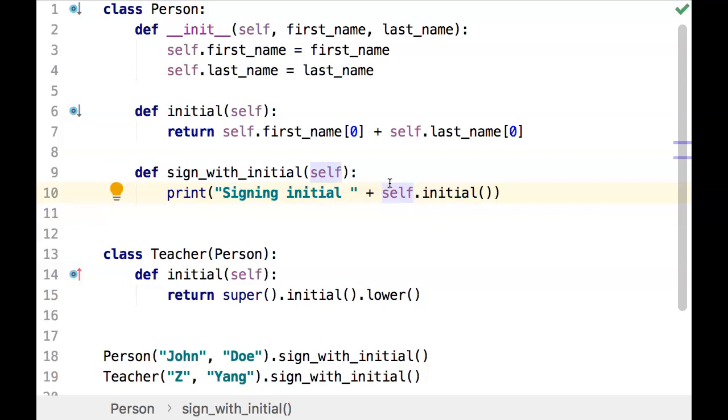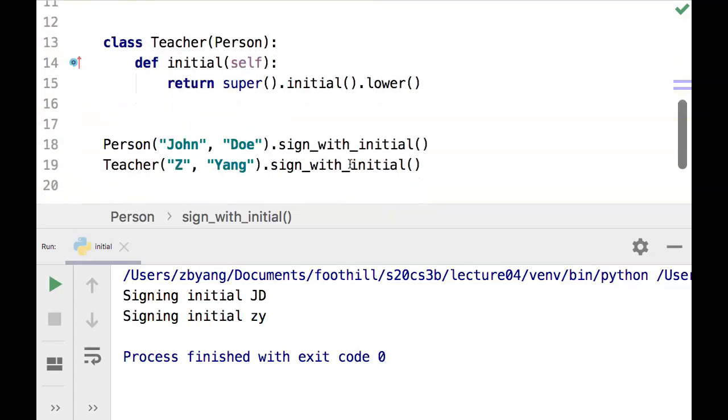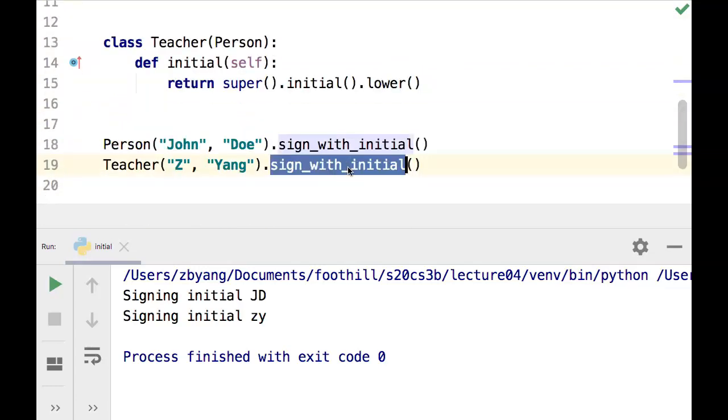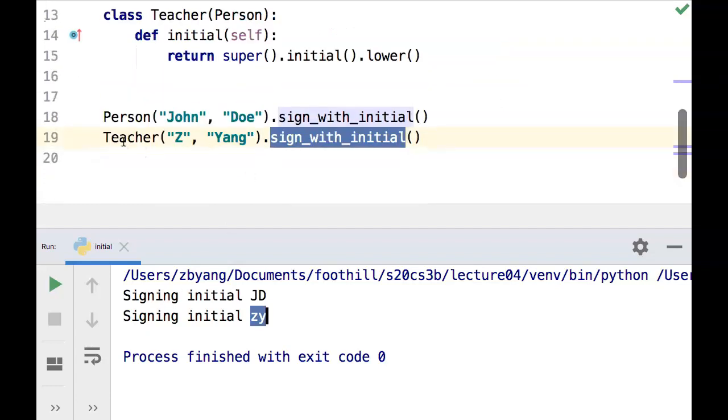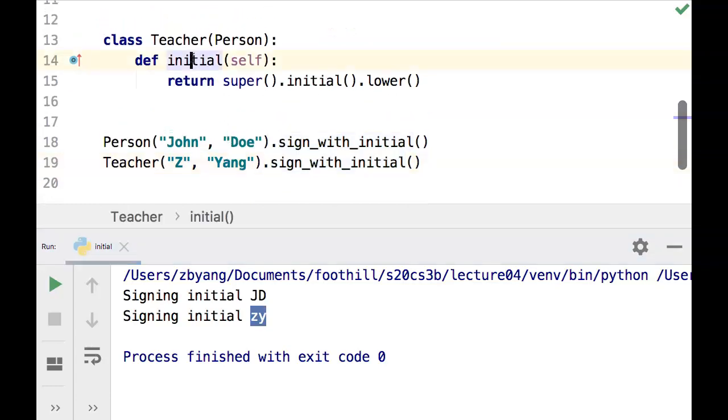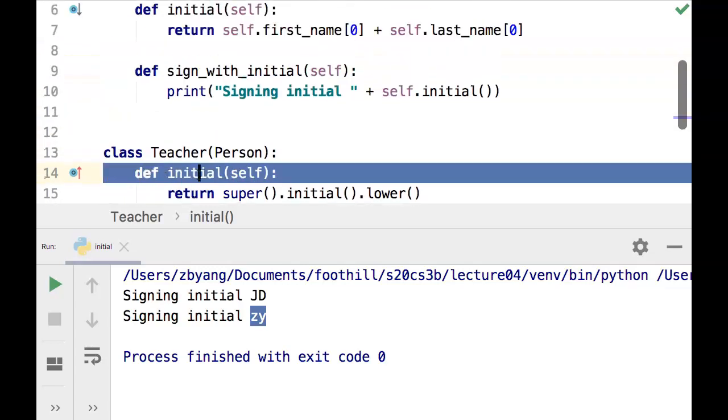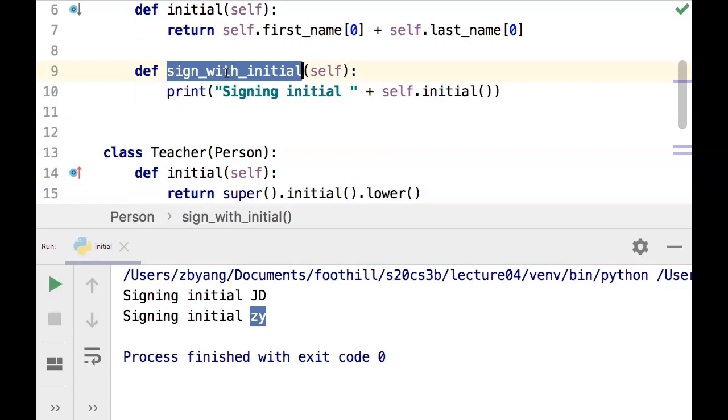And if you want to think about it, pause the video, think about it for a moment, and I'll just run the code now. And so if you can see sign with initial, actually the initial is a lowercase initial. So apparently for a Teacher instance, it is calling the Teacher's initial method, even though, again, this method was written after this sign_with_initial method was written. And so how does that work?